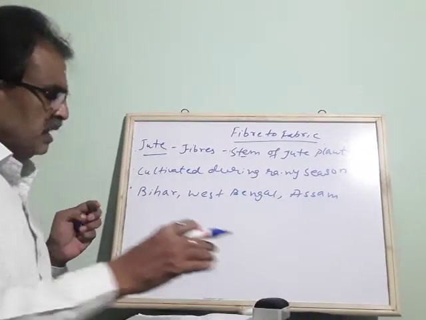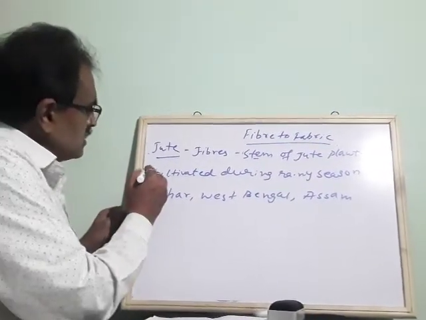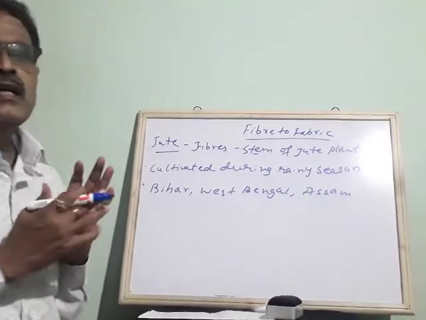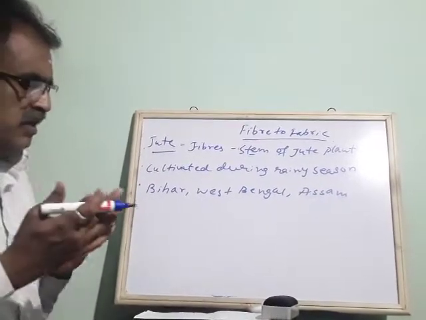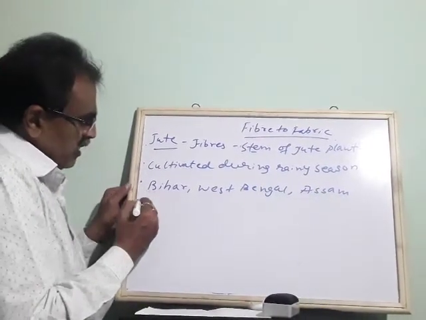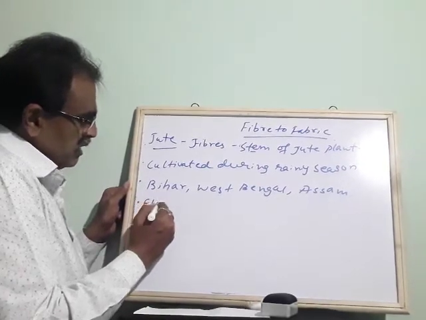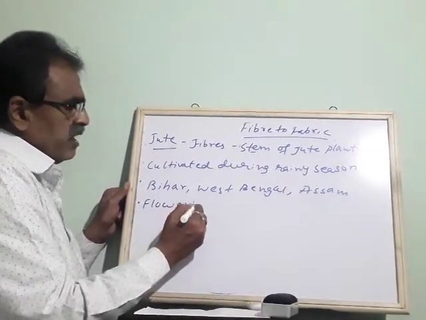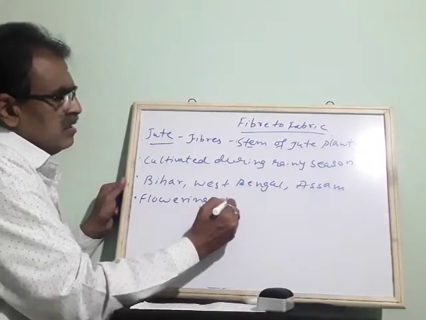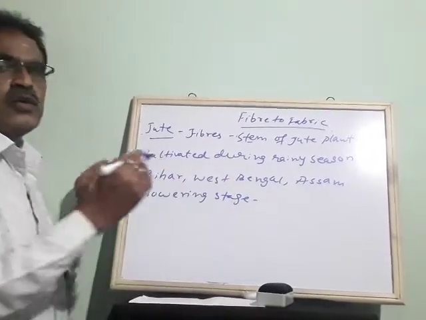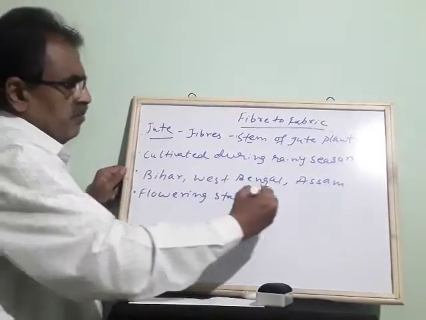So when are these harvested? When they are at the flowering stage, they are harvested.